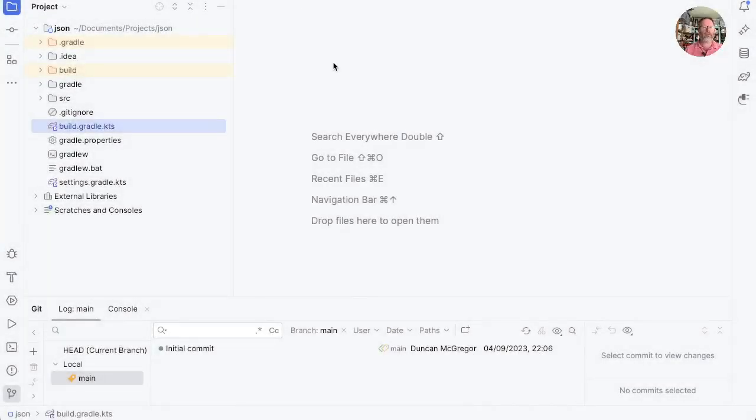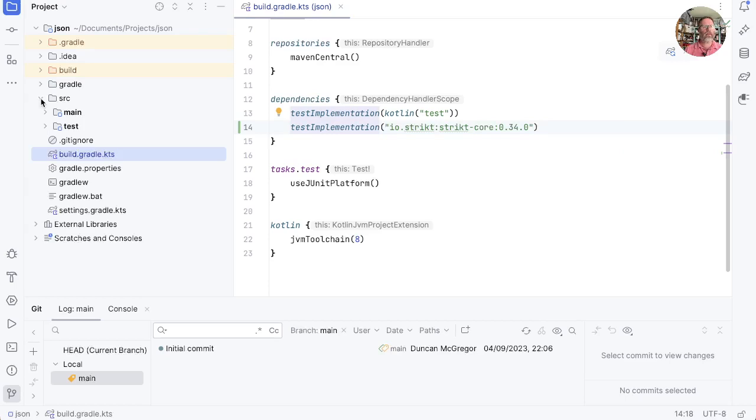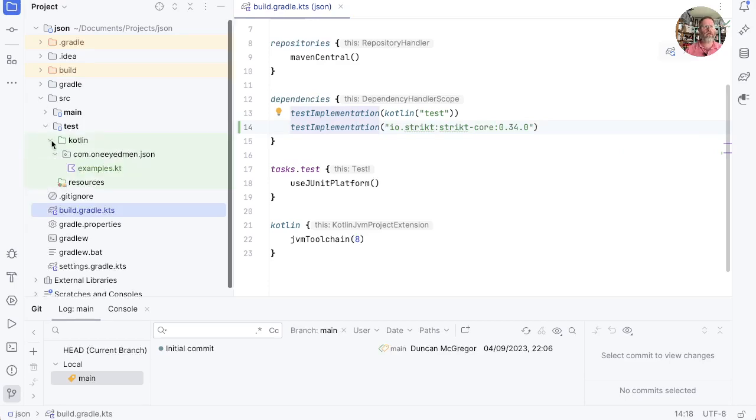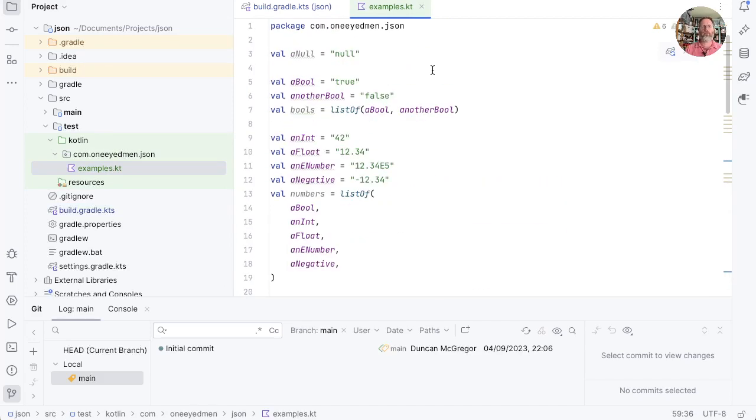Here we are with a brand new project as set up by IntelliJ, and I made two changes so far. The first is that I have added Strikt as an assertions library, because I rather like it. And the second is that in source test, I've added an examples file of things I think we should worry about. So we look at the top, these are all strings which I think are valid JSON.